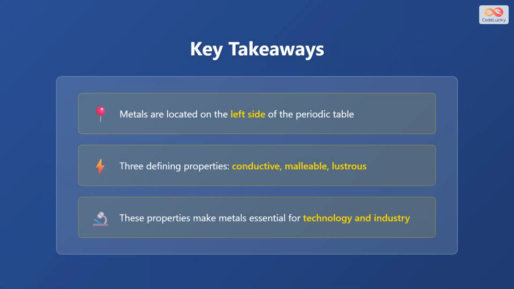Let's review what we've learned about metals. First, metals are located on the left side of the periodic table, comprising the majority of known elements. Second, 3 defining properties characterize all metals. They are conductive, malleable, and lustrous. Finally, these unique properties make metals absolutely essential for modern technology and industry, from electrical systems to construction materials. Understanding these metallic properties helps us appreciate why metals are so prevalent in the world around us.